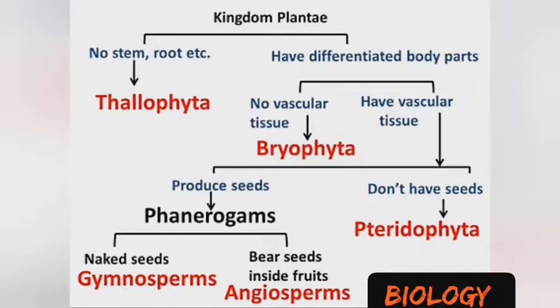So the phanerogams can be subdivided into 2, which are the Gymnosperms and the Angiosperms.